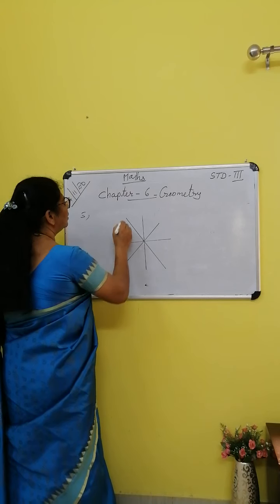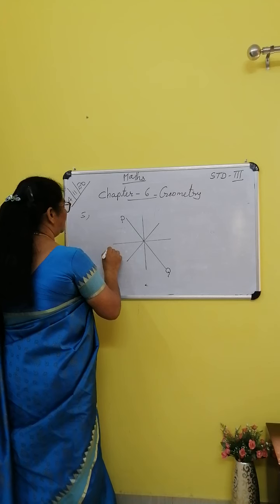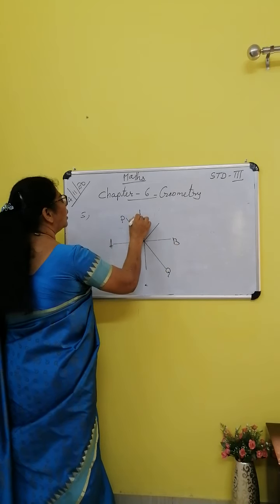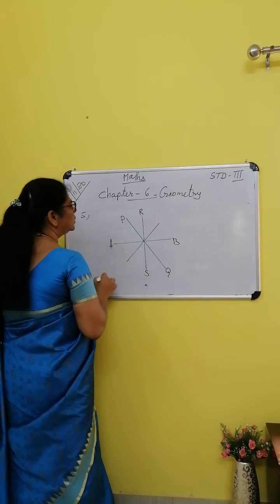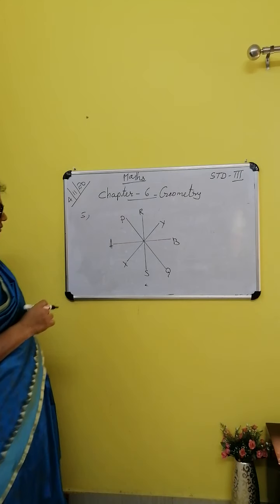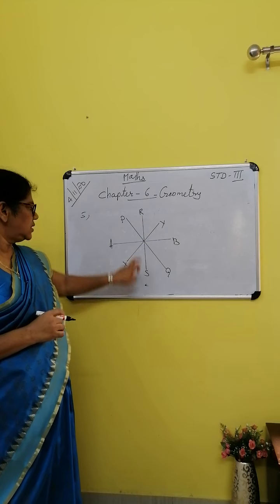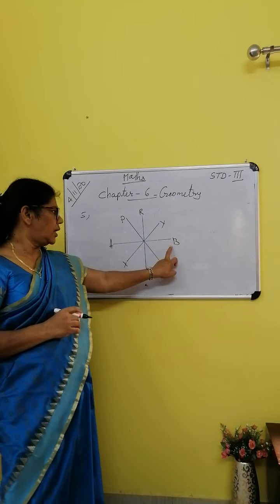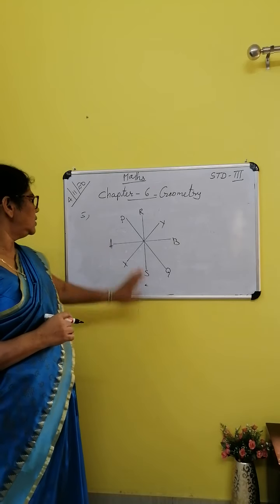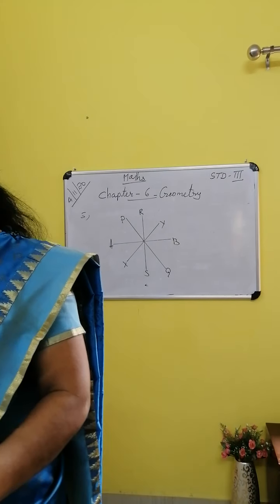You can name them P, Q, A, B, R, S, X, Y. Understood? PQ is one line, RS is another line, AB is another line, XY is another line. So like this, you draw and name the lines in the notebook.